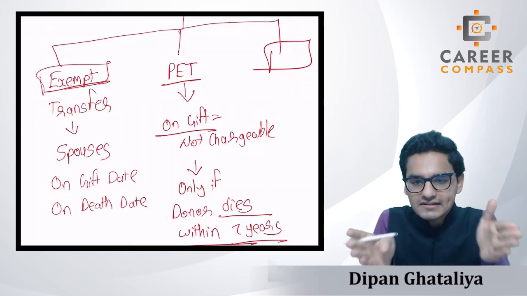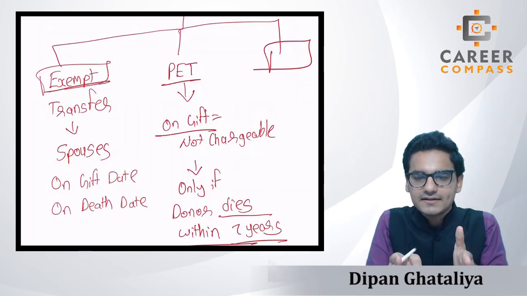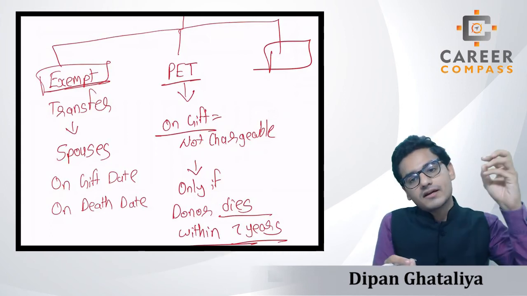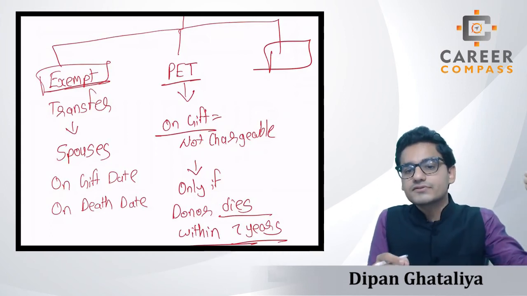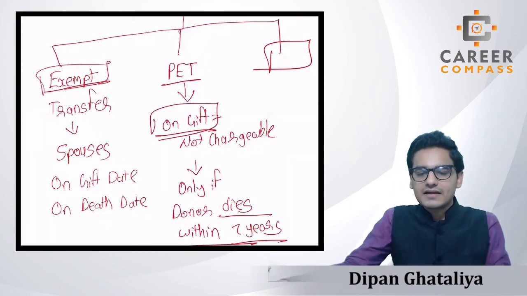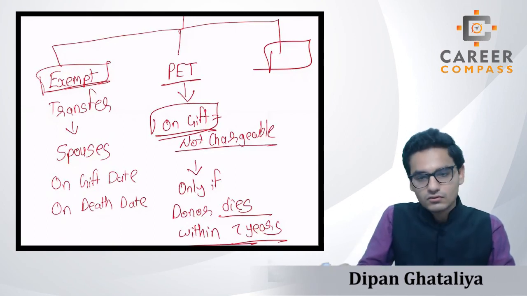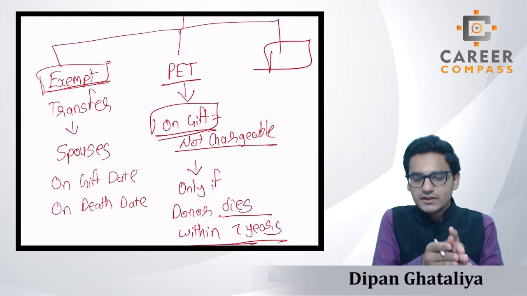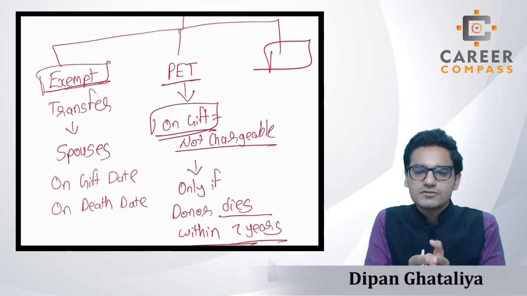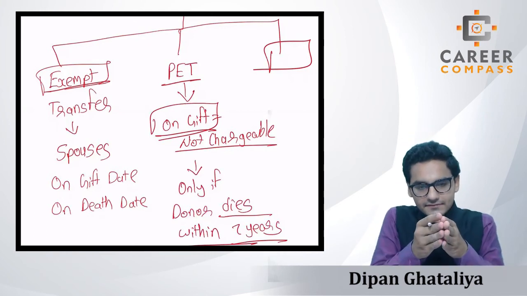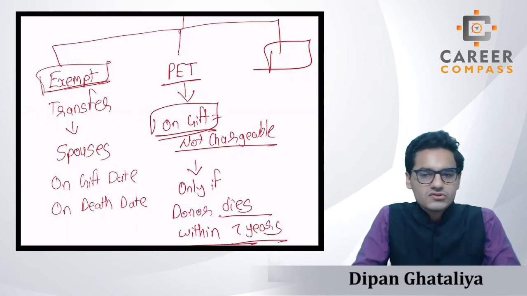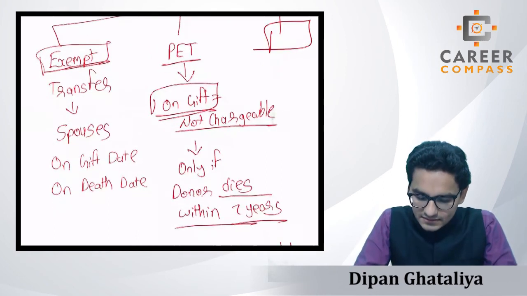So if the gap is less than 7 years, then there will certainly be IHT liability on the death day, students, right? Because when we are gifting something, we don't know when that person will die. So on the gift date there will be no chargeability. But on the death date, we know the gap, and if it is less than 7 years, then there will be IHT liability. And if the gap is more than 7 years, then there will be no IHT liability, students. So this is how we concluded the PET.